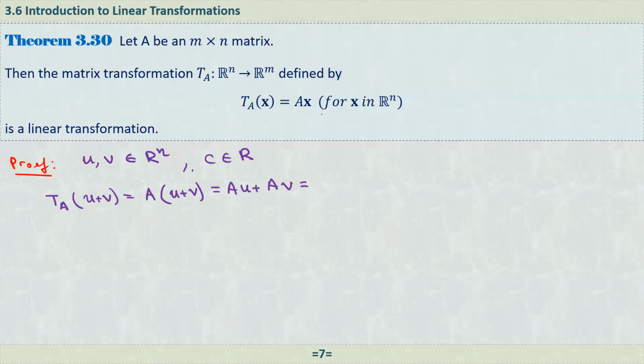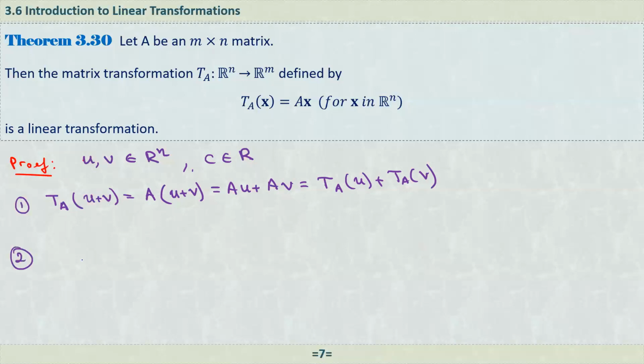And what is AU? Here this is AX, that is just the transformation of U. AU. And how about this one? That is the transformation of V. Now we have shown that T_A of U plus V equals T_A of U plus T_A of V. That is the first property.